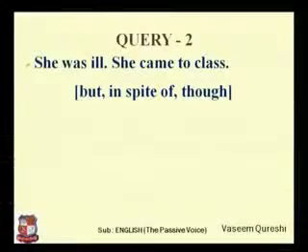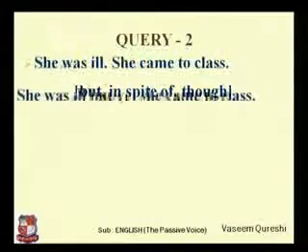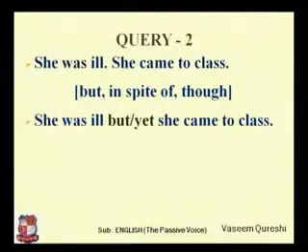Here they are. You can select either but, in spite of, or though. I can say all 3 can be used to join these 2 sentences. If you use but, the sentence would be like this: she was ill, but she came to class. In place of but, you can use yet.